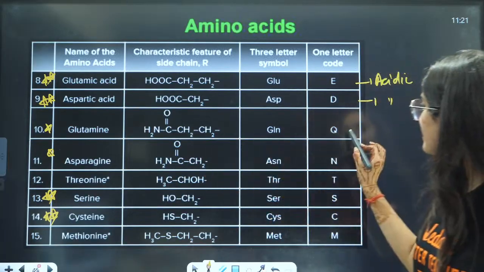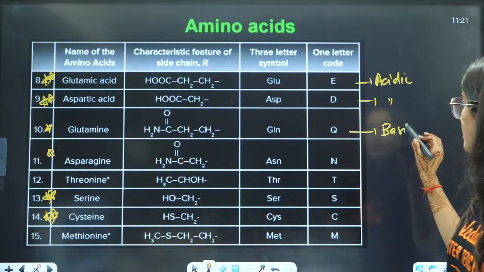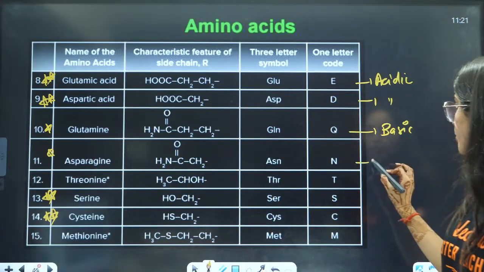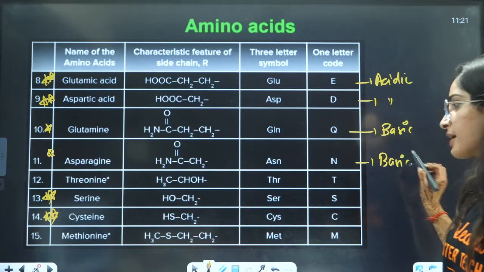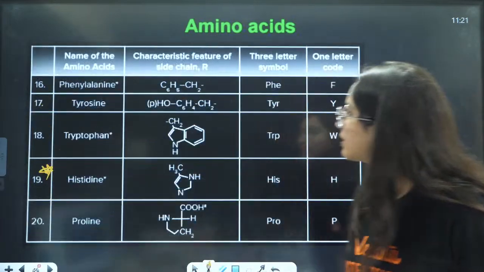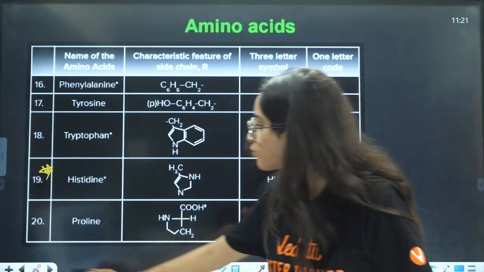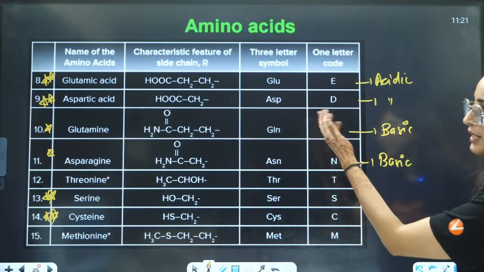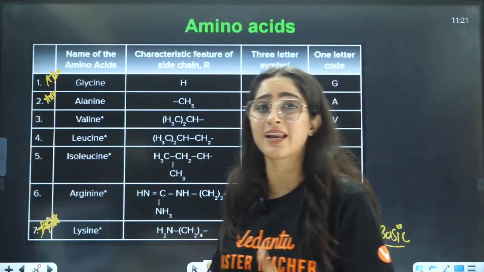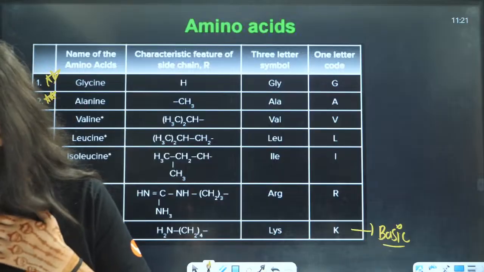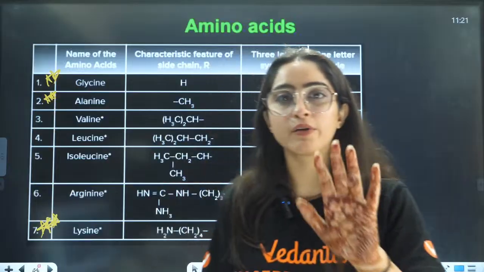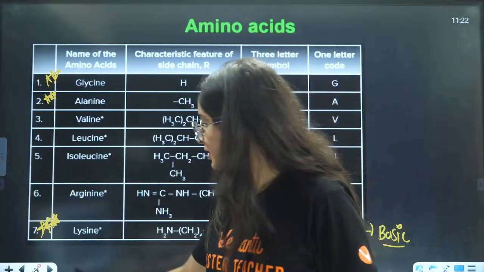Now, this one is basic in nature. Why is it basic? It has more NH2. Asparagine is also basic in nature. So mostly they will ask you regarding glutamic acid, asparagine or lysine, whether they are acidic or basic in nature. In bio you have to remember all of them. All of them are very, very important, even asked in chemistry, right?